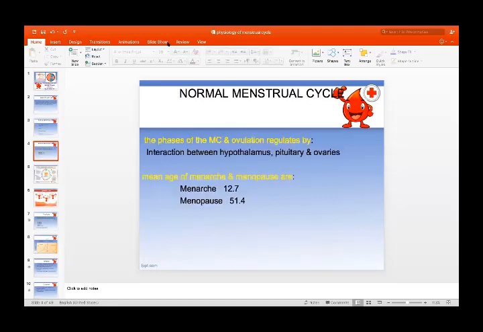The normal menstrual cycle is regulated by hormones released from the hypothalamus, pituitary, and ovaries. The mean age of menarche is usually around 12.7 years, and menopause is usually at 51.4 years.